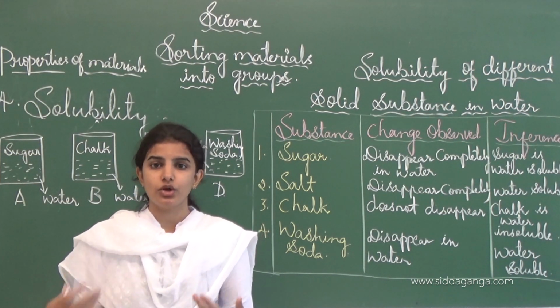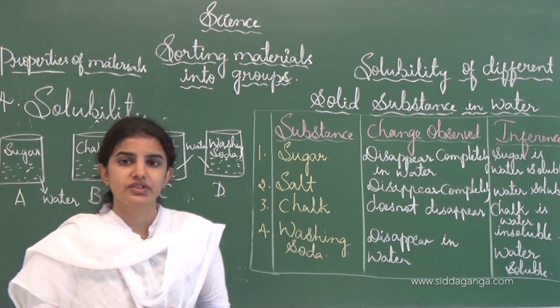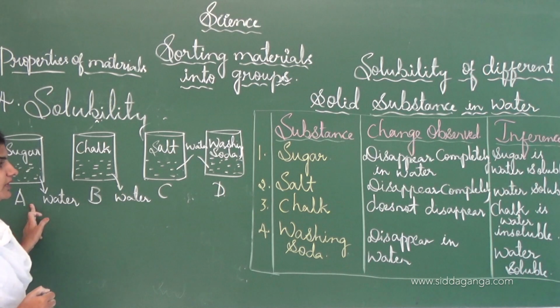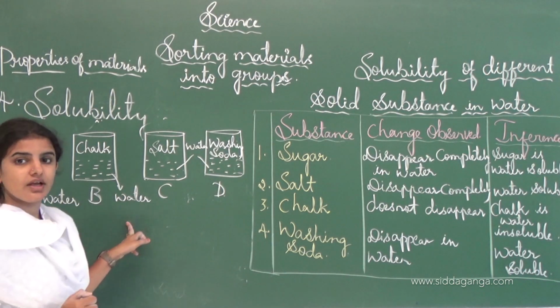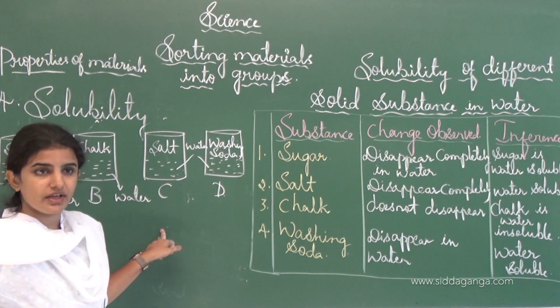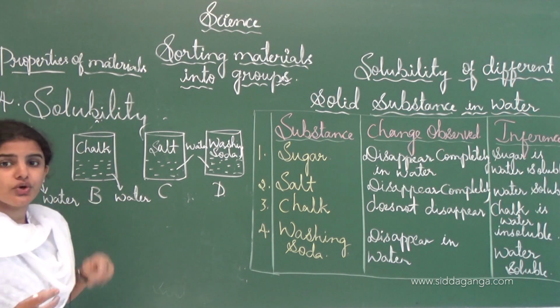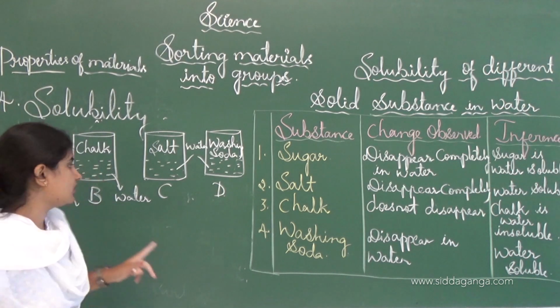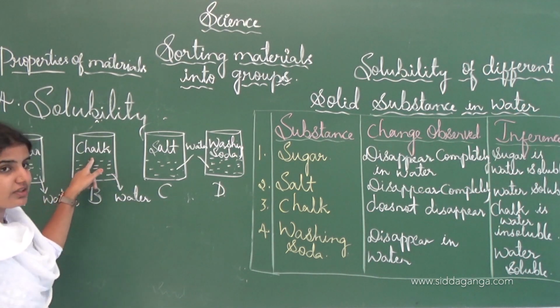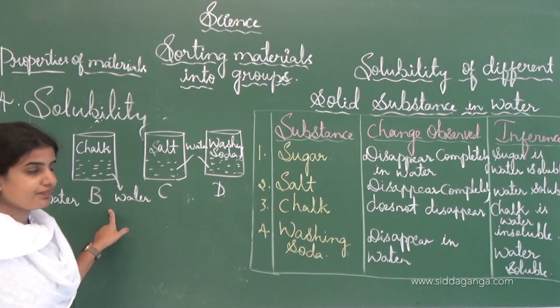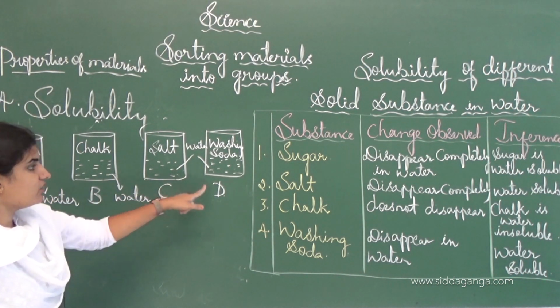For this solubility property, there is an activity. In each beaker, half the quantity of water is taken. A small quantity of sugar is added to the first beaker, chalk powder is added to the second beaker, and we also take salt and washing soda.